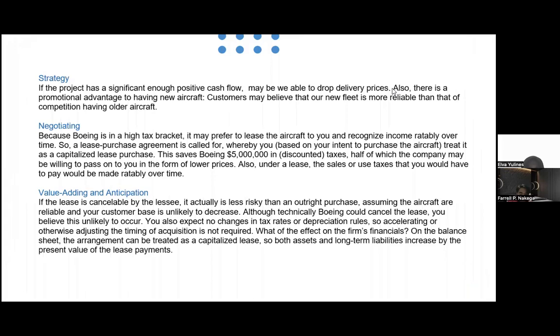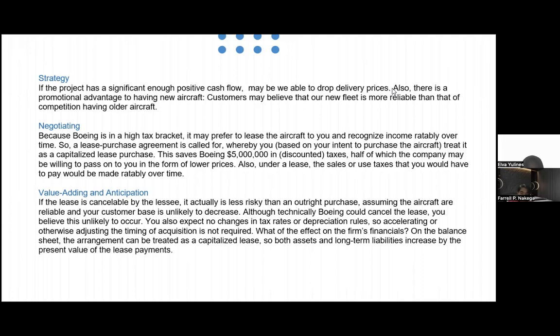Strategy. If the project has a significant enough positive cash flow, maybe we are able to drop the delivery price. Also, there is a promotional advantage to having new aircraft. Customers may believe that our new fleet is more reliable than that of competitors having older aircraft.